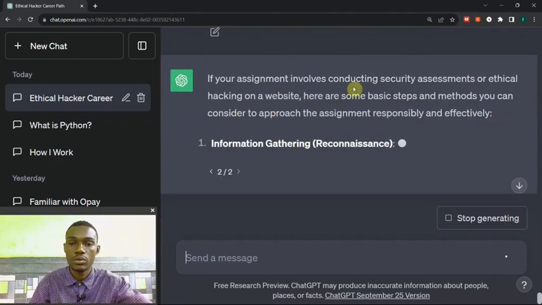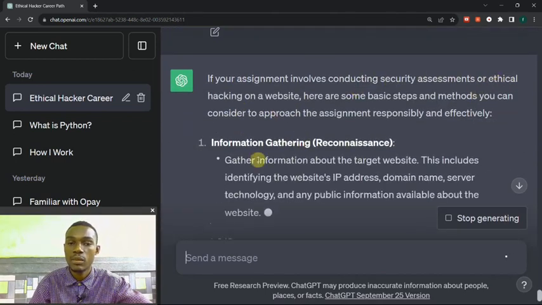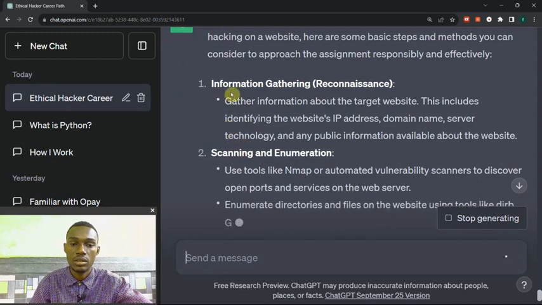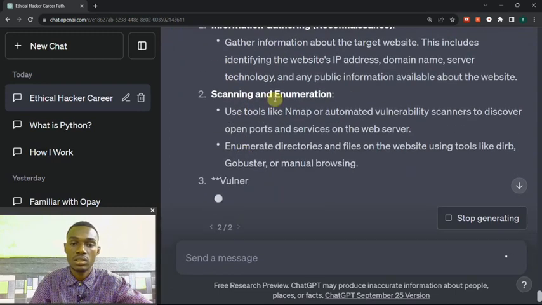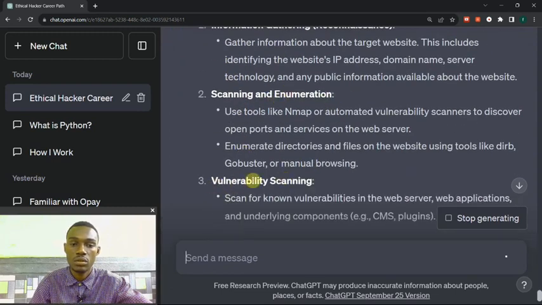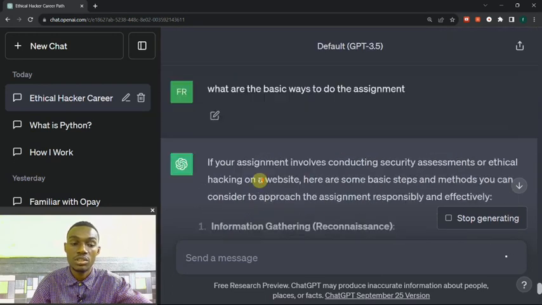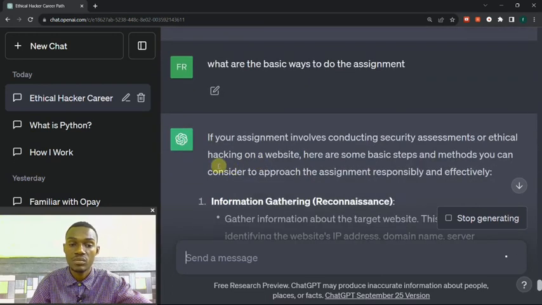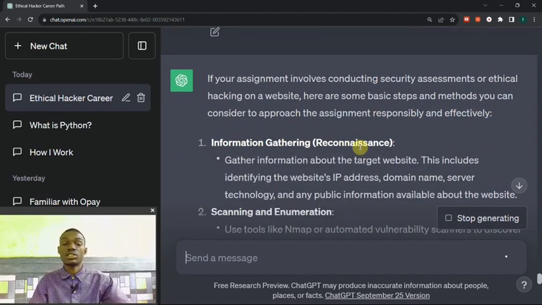If your assignment involves conducting security assessments or ethical hacking, okay? Information gathering, scanning and enumeration, vulnerability scanning. Okay, ChatGPT is now showing me how to do hacking on a website. Here are some basic steps and methods you can consider to approach the assignment responsibly and effectively. Okay, ChatGPT is now showing me how I can hack the website.